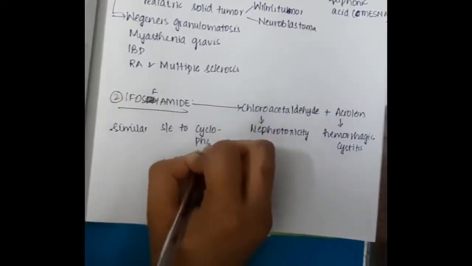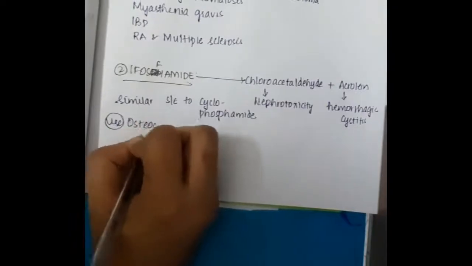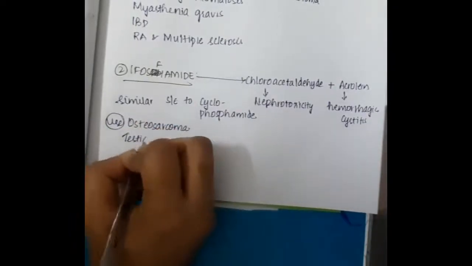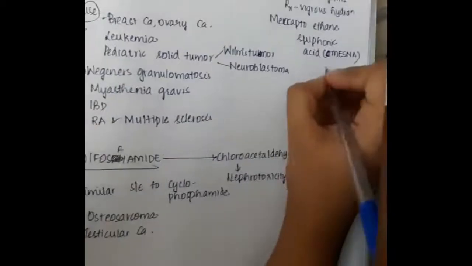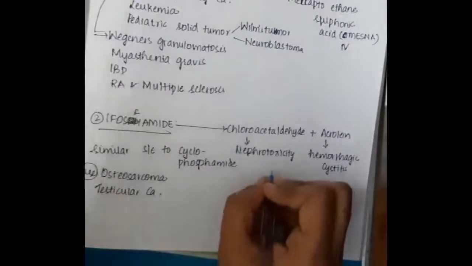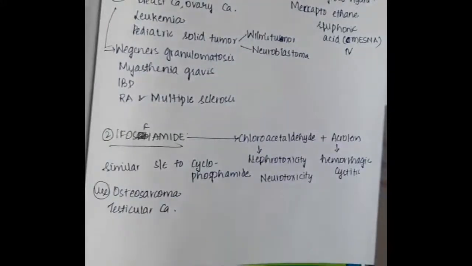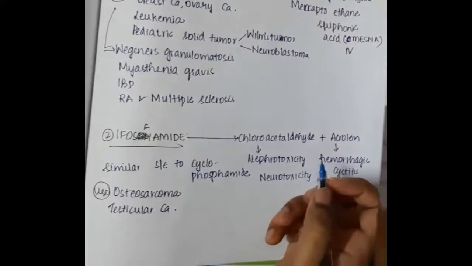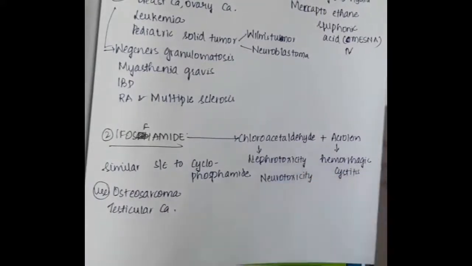Ifosfamide has side effects similar to cyclophosphamide and is used in osteosarcoma and testicular carcinomas. These are important things about ifosfamide.